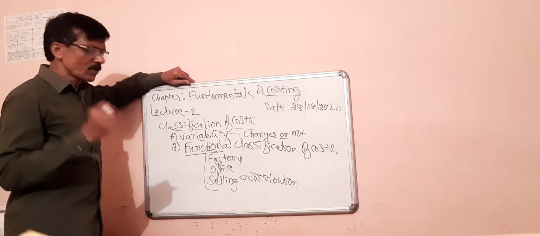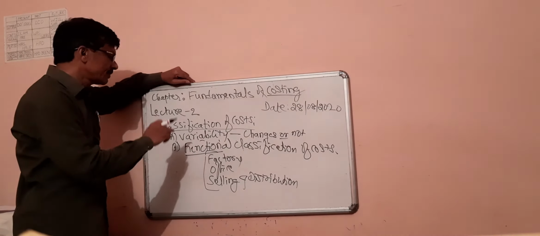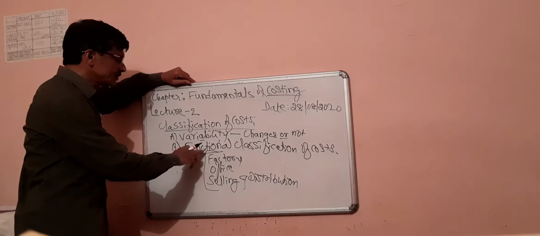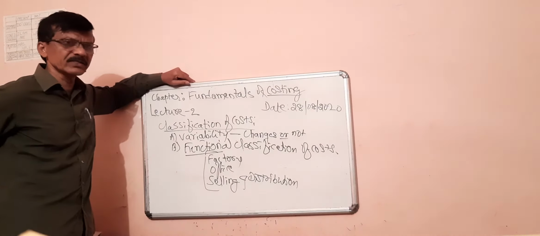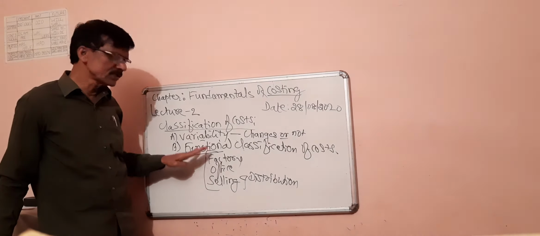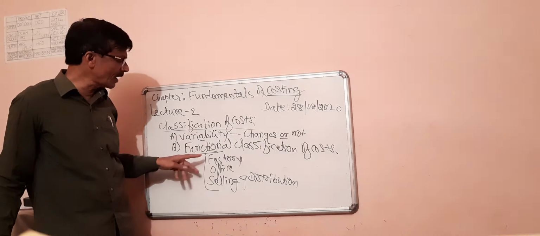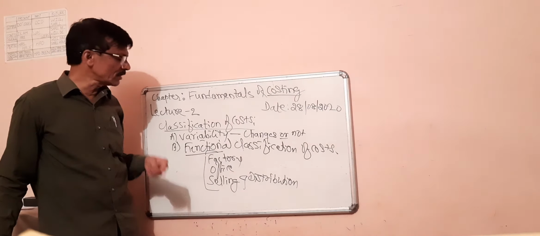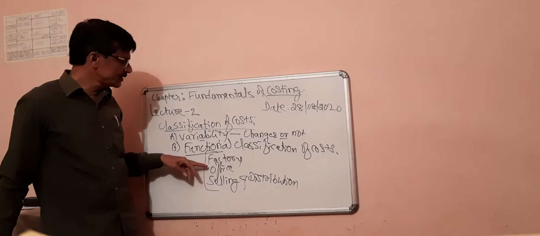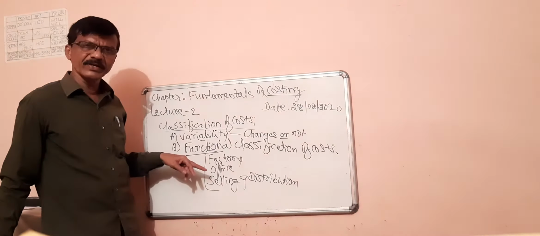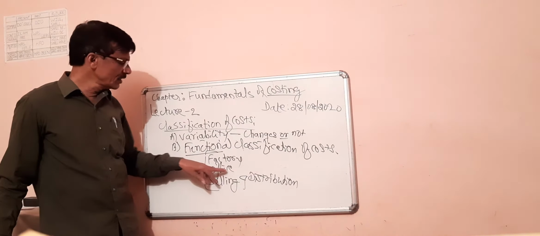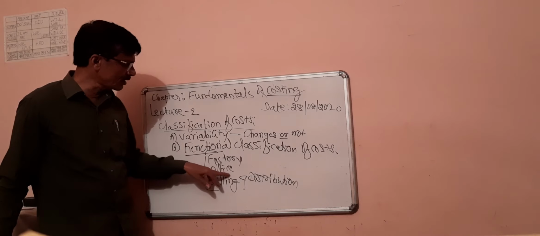In other words, in simple words, if costs are classified on the basis of different functions performed by a business organization, such a classification of costs is called functional classification of costs. In this functional classification of costs, there are three functions which we are required to keep in mind. First one is factory overhead, also called works overhead. Second one is office activities.